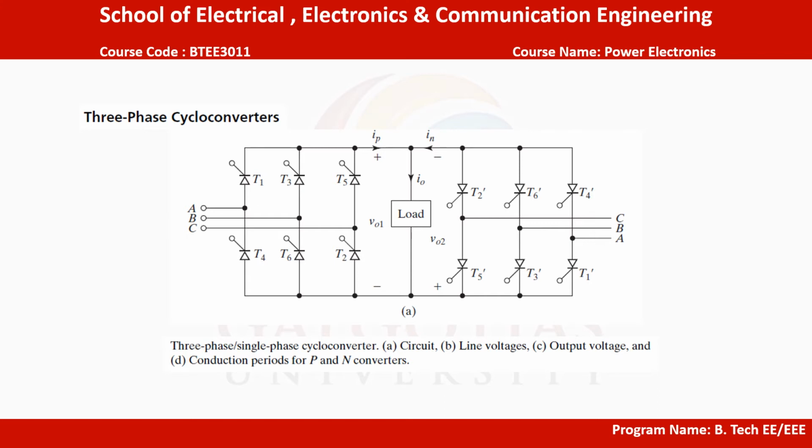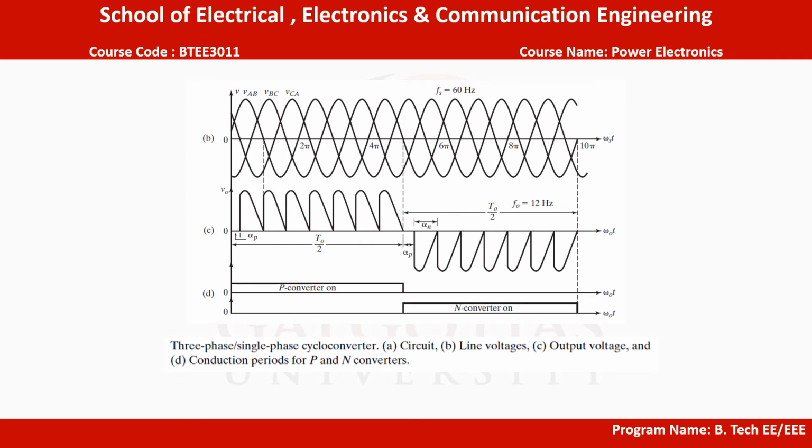The positive converter operates for half the period of output frequency and the negative converter operates for the other half period. The analysis of this converter is similar to that of single phase to single phase cycloconverters. The synthesis of output waveform for an output frequency of 12 Hz is shown in this figure.